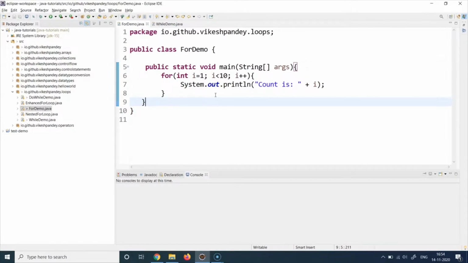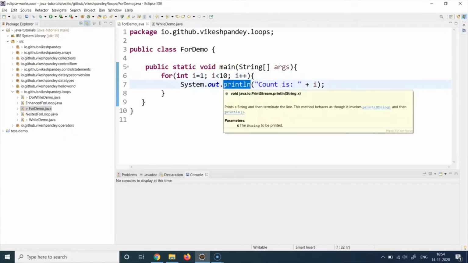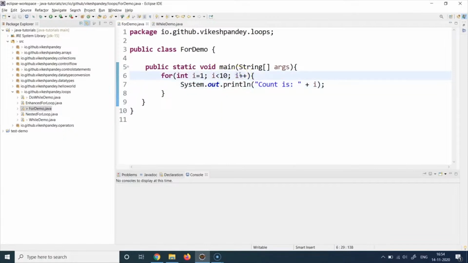So be very sure of what you write in your for loop. Be very sure of especially these two parts, the condition and the increment or decrement. So this is a very important piece. The initialization happens only once, and then this condition evaluates. If the condition holds true, some code executes, goes back to the changing statement, which can be an increment, decrement, whatever, and again compares the updated value with the condition. So this will keep happening.